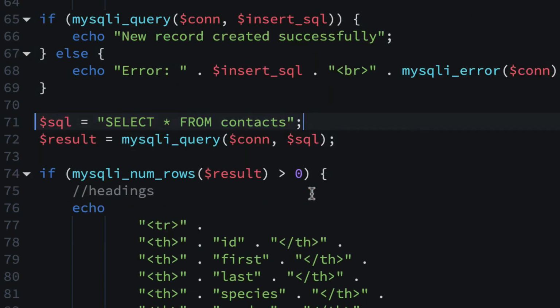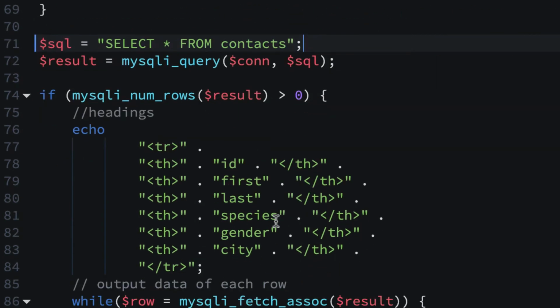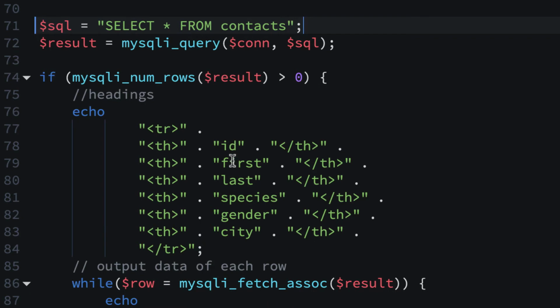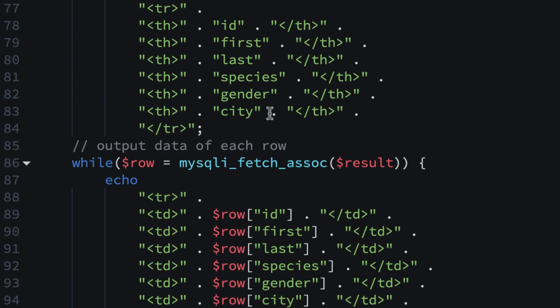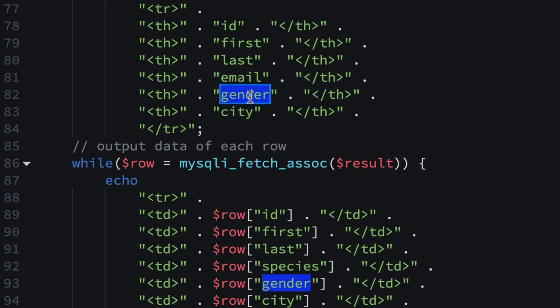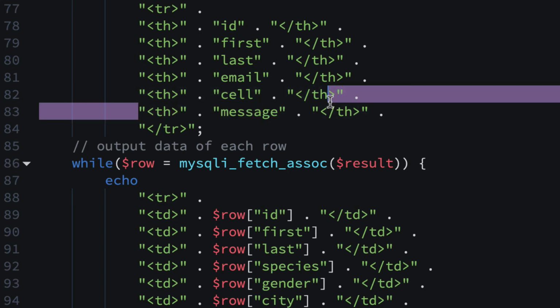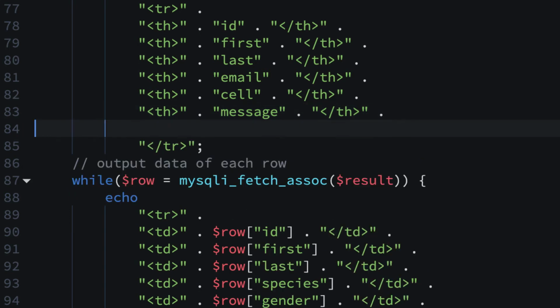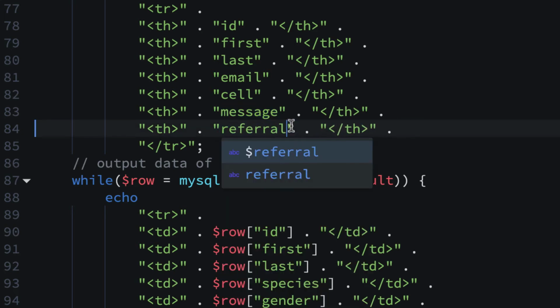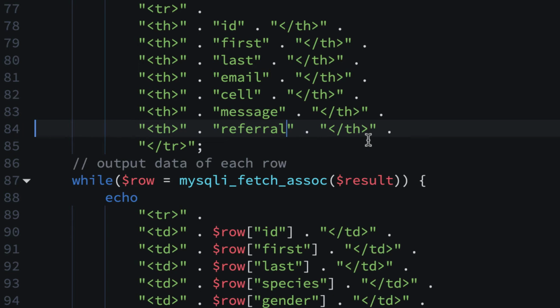We're going to get a result from that, and then we're going to display stuff. So this stuff is going to change. We have ID, first, last, and if you want to copy anything from up here, you can. You could go up here and copy email, although some of these aren't that hard to spell. Email, and then we have cell, and then message, and then we have one more. So copy this whole line here, including the concatenating dot at the end, and I'll paste one more here, and tab it over, and this one will be referral. And if you're not sure about the spelling, go back and copy it, or try to type it. And so those are correct.